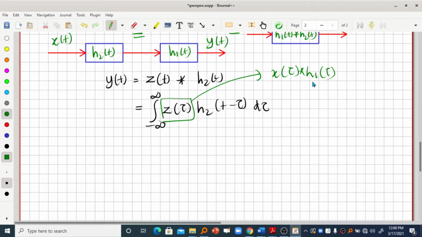So z of tau is actually the convolution. z of tau is convolving with h2 of t minus tau here, but that is actually a convolution of the input and h1. You have to keep that in mind, right?